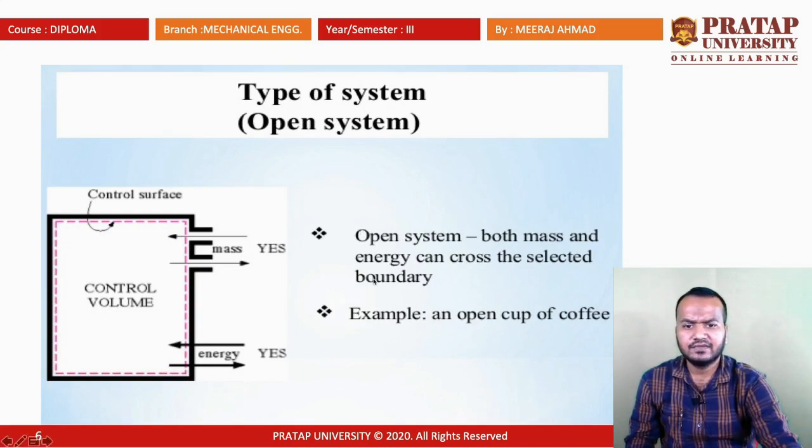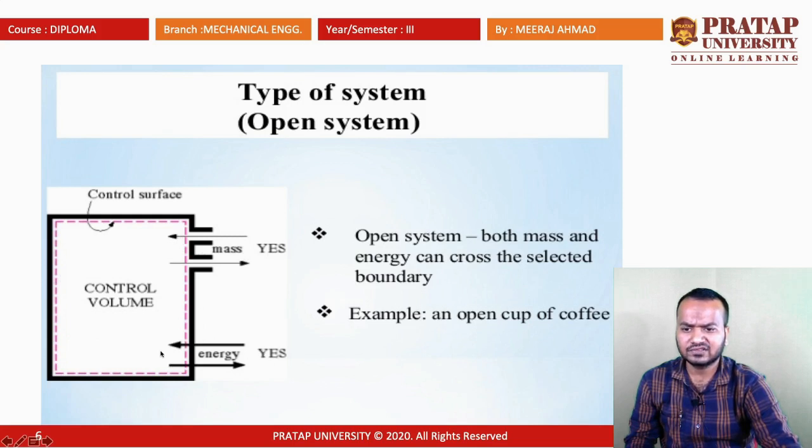Now next is the open system. This is a control volume, and there is a control surface which is touching the surface of the boundary. Here you can say that across the boundary the mass can be transferred and the heat can also be transferred.